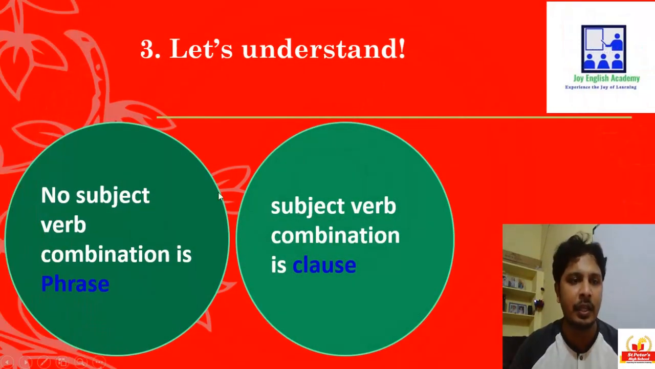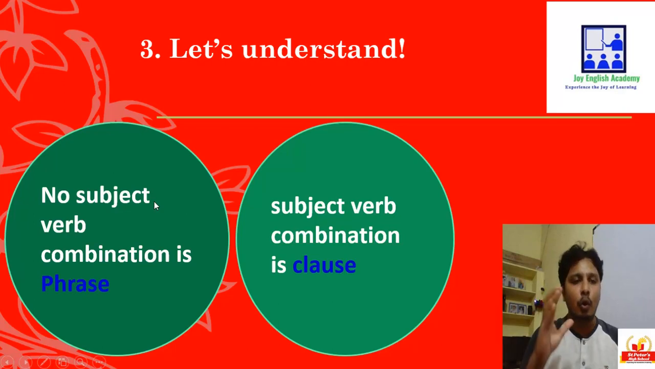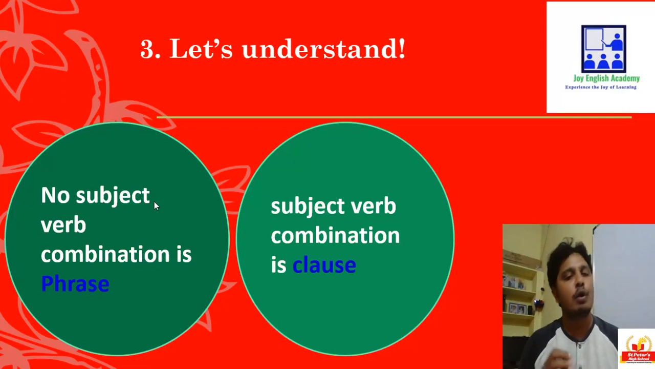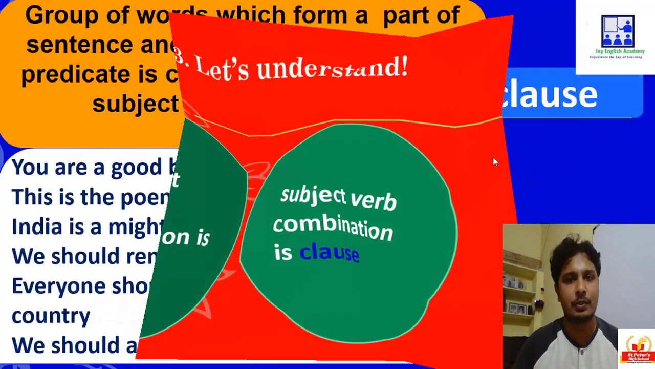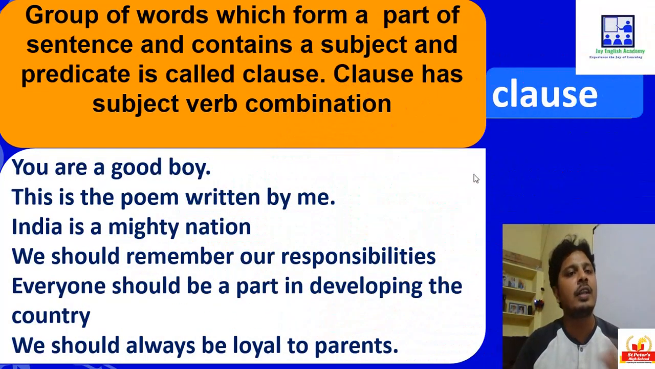Now let's understand one thing. A phrase has no subject verb combination. But when we come to a clause, a clause definitely has a subject and verb combination. Anything which has a subject and verb combination is called a clause, and something which does not have a subject verb combination is termed a phrase. A clause has a subject verb combination, whereas a phrase does not. Right? Let's go further.